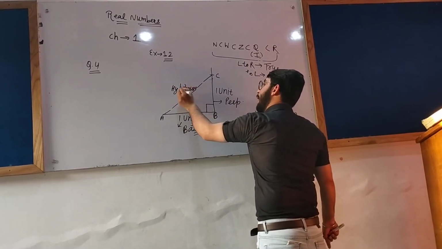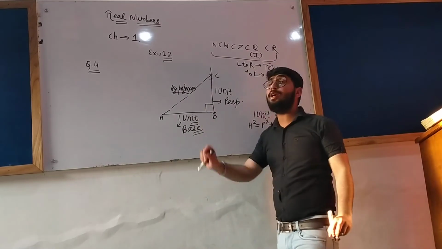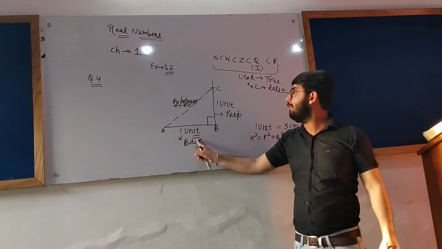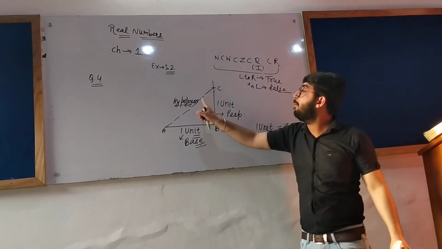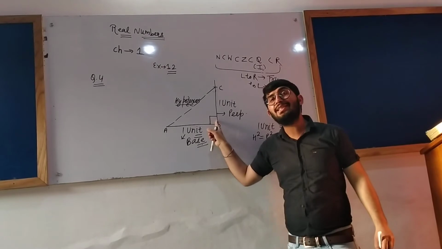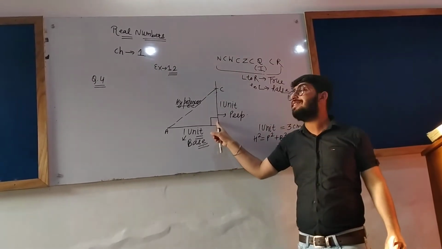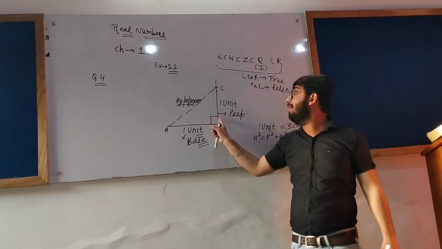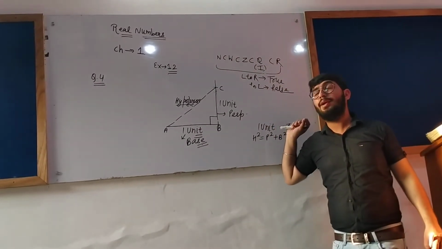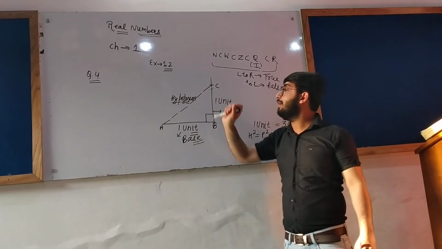Why is this the longest one? Because the angle opposite to this side is the greatest angle. These two angles are acute angles according to the angle sum property.